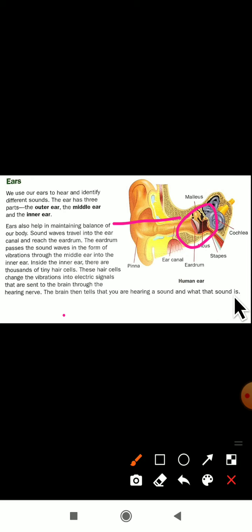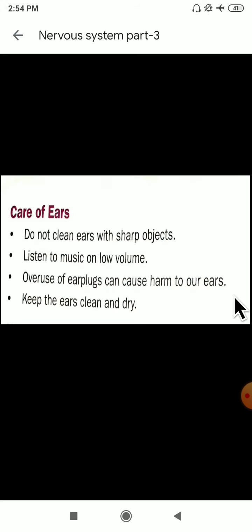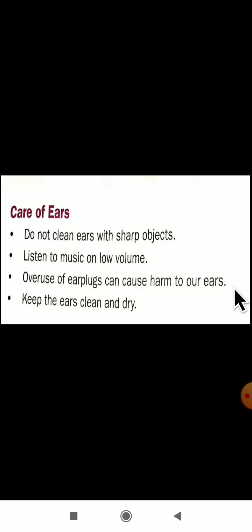And the diagram also they have given here. Okay. This is the human ear. This is the diagram of a human ear. So let us see the next part here. Care of ears. Yes, dear students, how we have to take care of our ears.